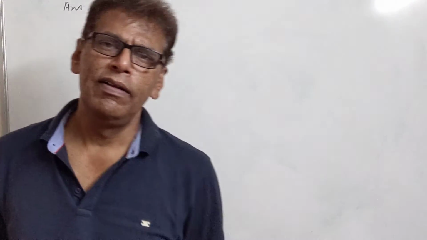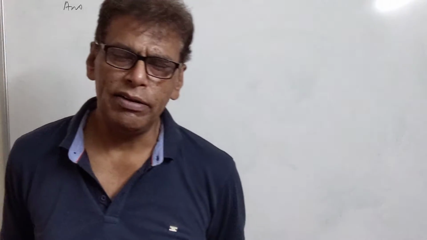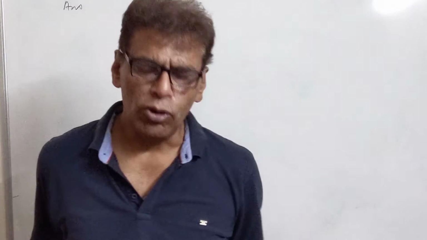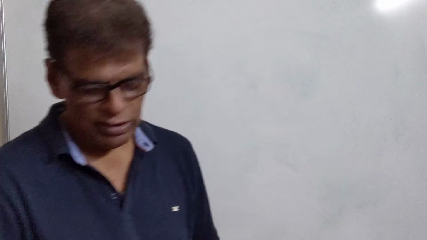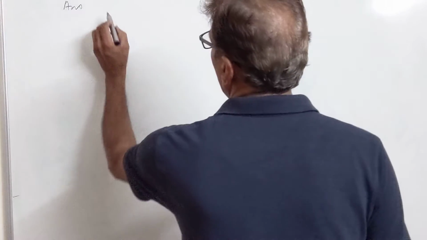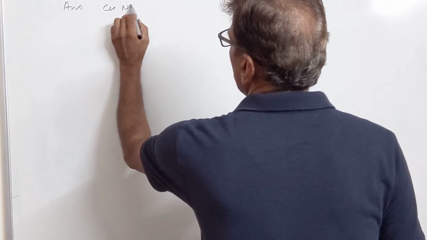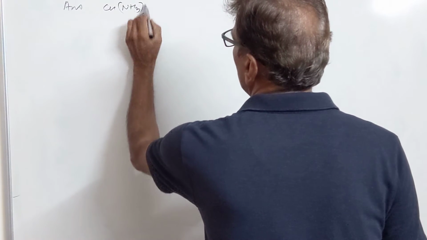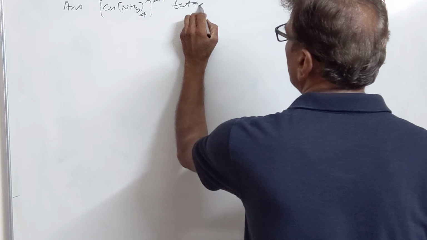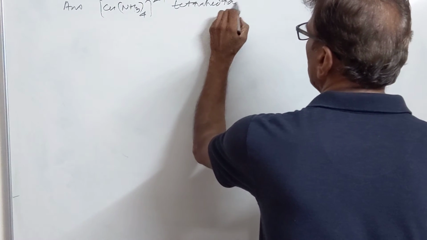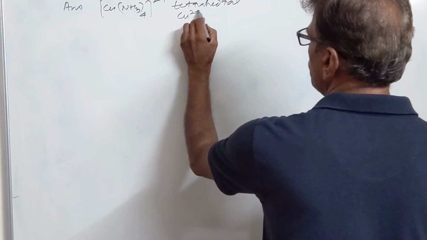For example, some complexes are tetrahedral, their polyhedron is tetrahedral. Some complexes have octahedral polyhedron. It all depends upon the number of ligands and the arrangement of those ligands around transition metal ions. For example, tetraammine copper(II) complex is tetrahedral because our copper is sp3 hybridized.